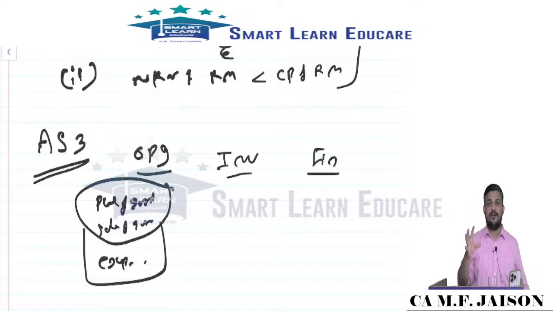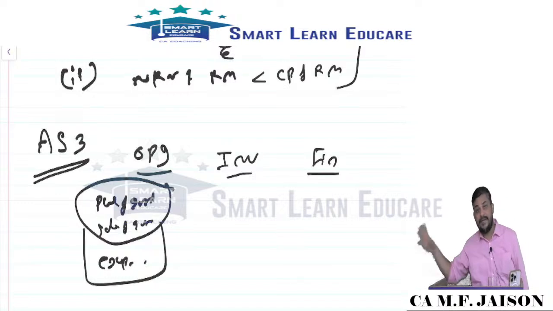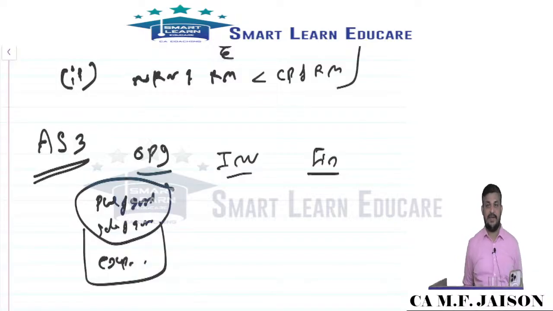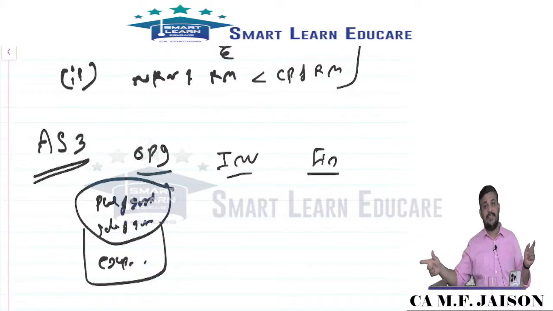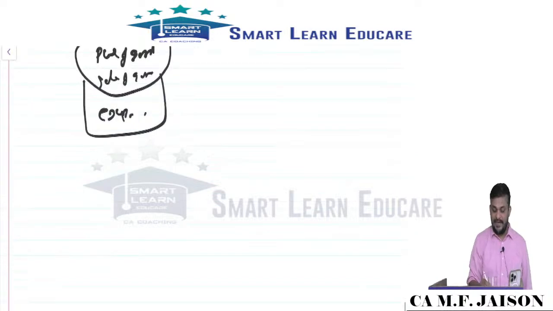Sometimes a 5 mark question on classification will come. So remember about loans: loans given to a subsidiary company are investing activity, loans taken from a subsidiary are financing activity. Interest relating to such loans will be based on the nature of the loan. If the loan is investing, interest is investing. If the loan is financing, interest is also financing. Loans given to employees were taken as operating cash flow. Interest relating to such employee loans will not be considered operating cash flow. We have 2 methods, direct method and indirect method.